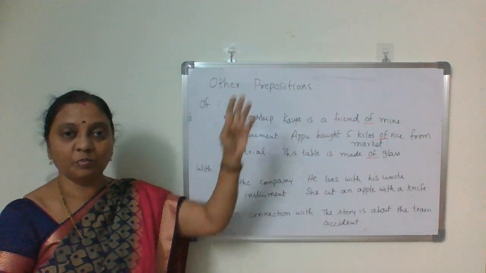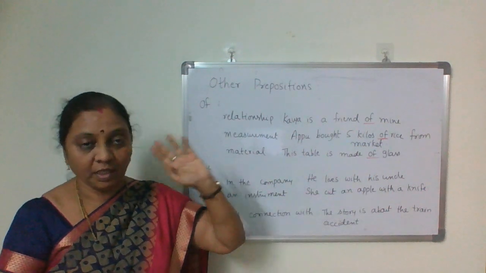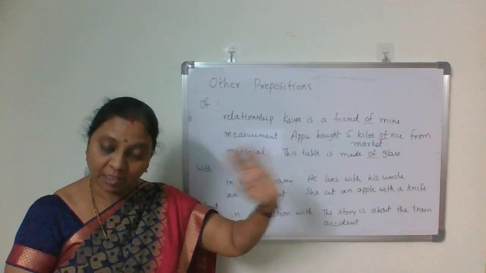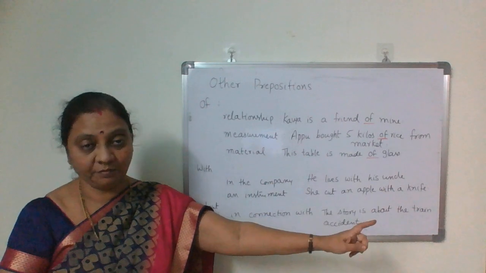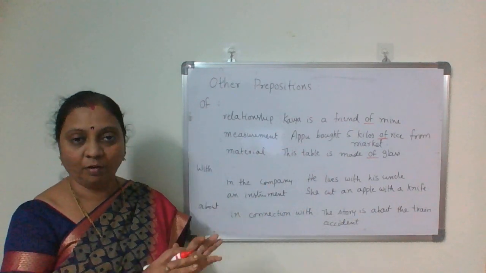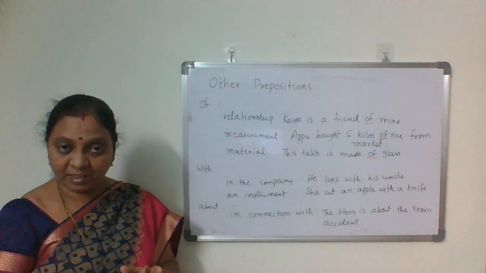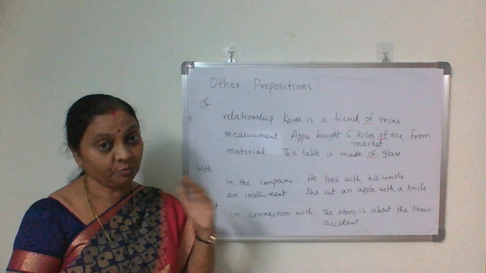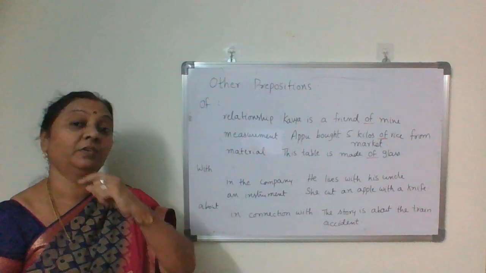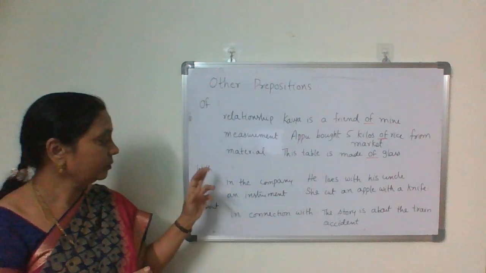Switch off the fan, or switch off the light. He got off the bus. That is different. And this is of: relationship, measurement, and material. The usage is different and the words are also different. Only the pronunciation is the same.